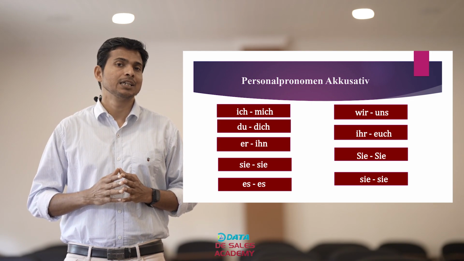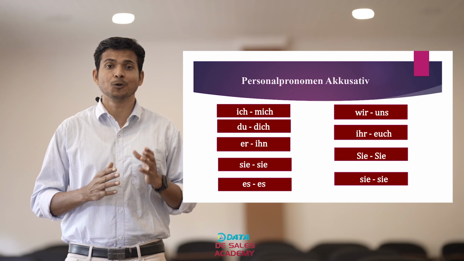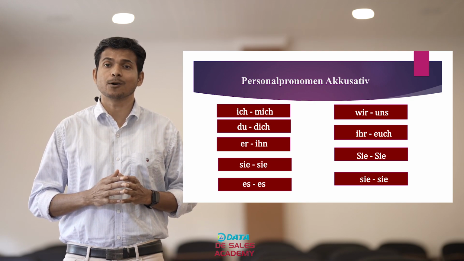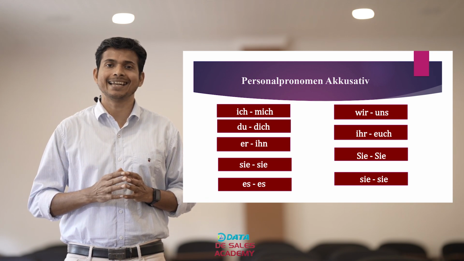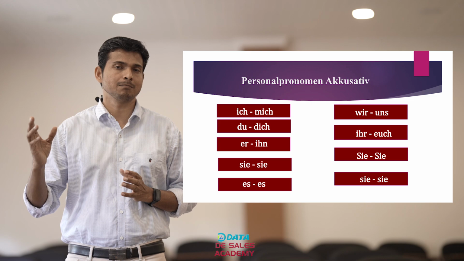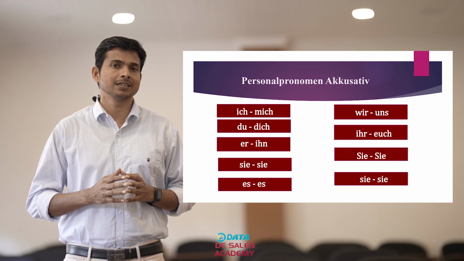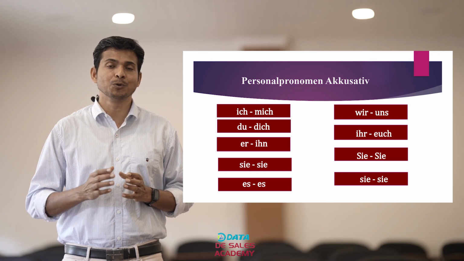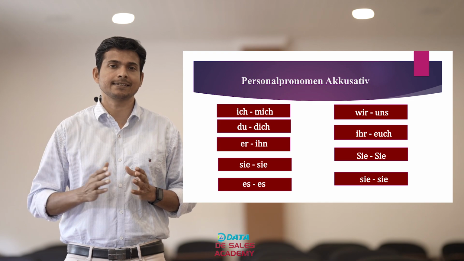For plural, third person plural, nominative case is sie, and accusative case is also sie. And you would find another sie on the board, wherein this sie is second person singular and plural formal, and in accusative case also it is sie.